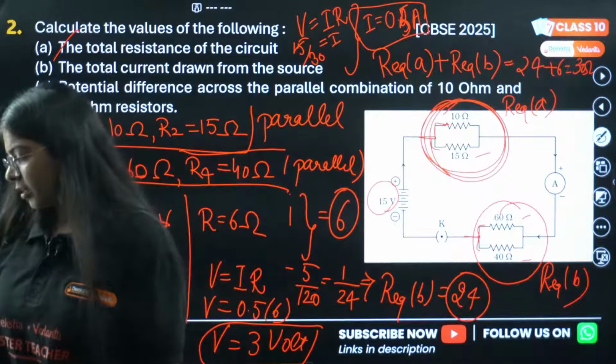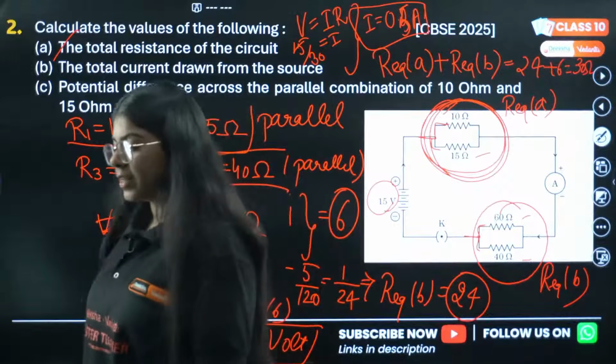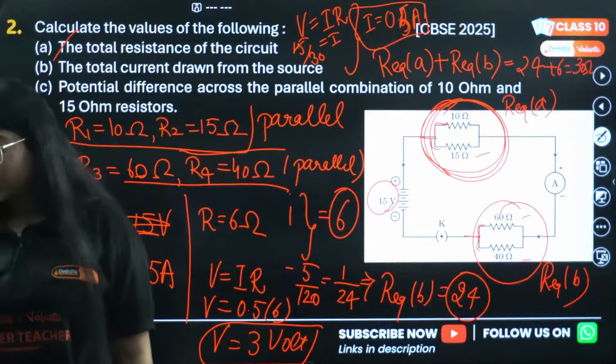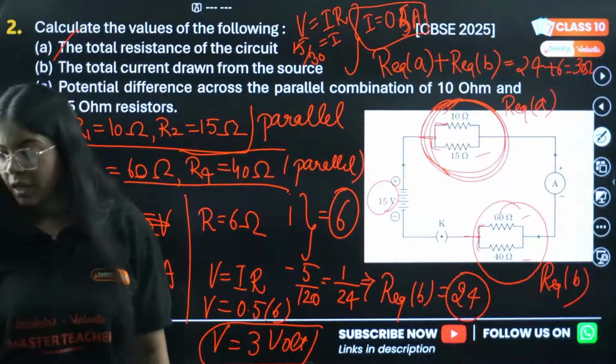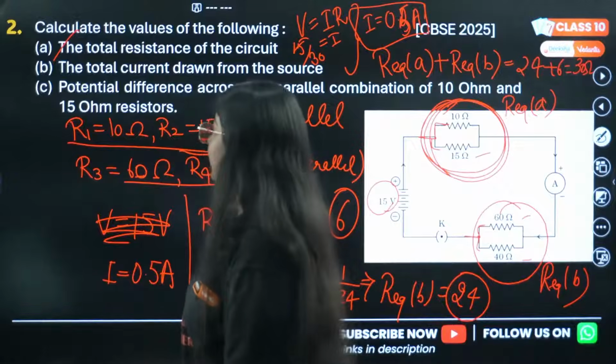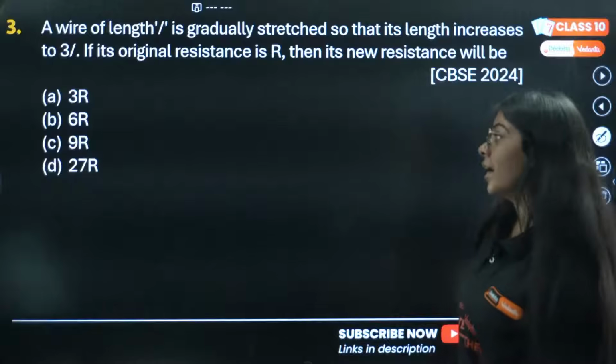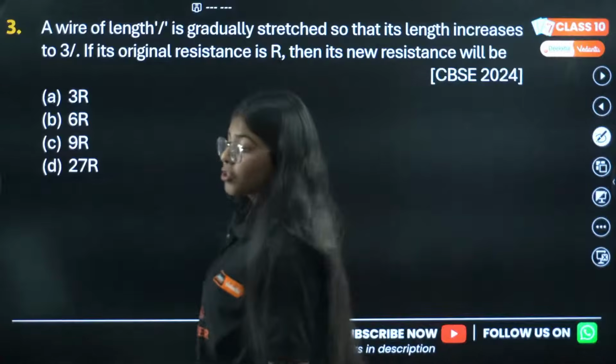What did you not understand? 3 volt, yes, the answer is 3 volt. Okay, Jessica, is there any doubt? Potential difference across the combination is 3 volt. Correct, Trev. Let's move on to the next question.